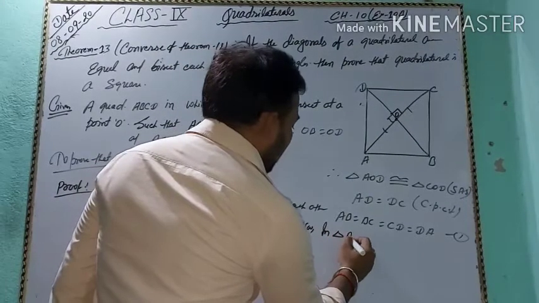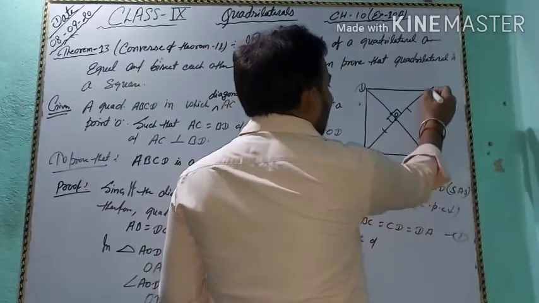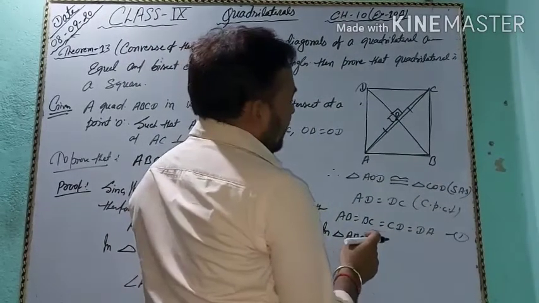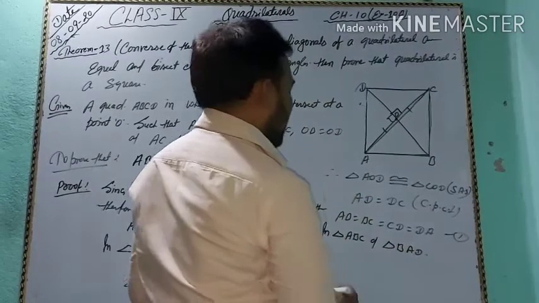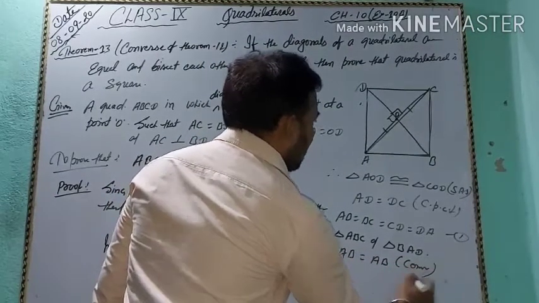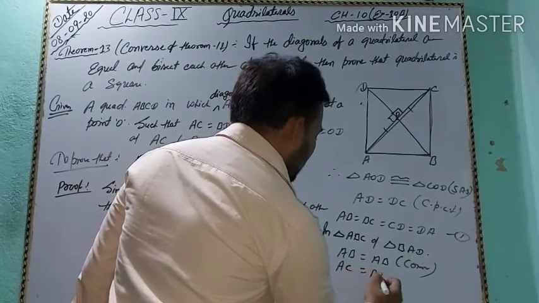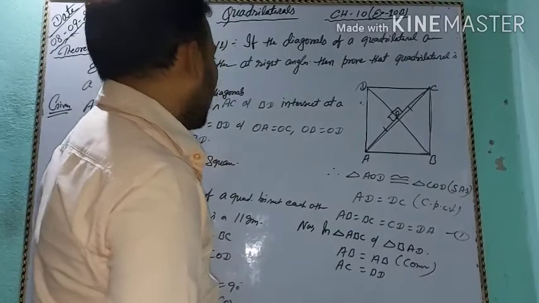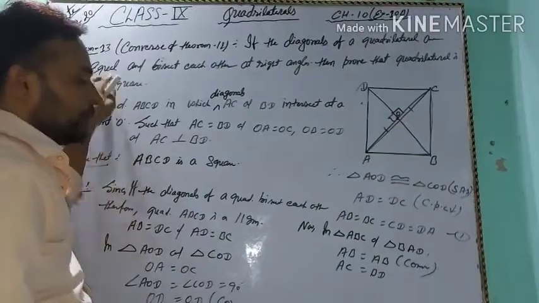In triangle ABC and triangle BAD, AB equal to AB common, and AC equal to BD, diagonals are equal, which is given.